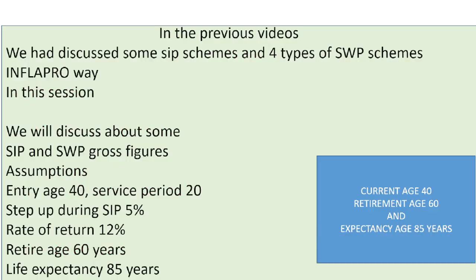In the previous videos, we had discussed some SIP schemes and 4 types of SWP schemes. In this session, we will discuss some SIP and SWP gross figures, assumptions. Entry age is 40, service period remaining is 20, step up during SIP is 5%, rate of return is 12%, retirement age is 60 years, and life expectancy is 85 years. So current age is 40, retirement age is 60, and expectancy age is 85 years.